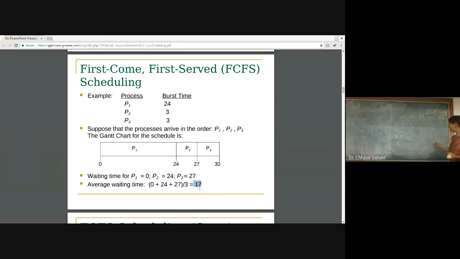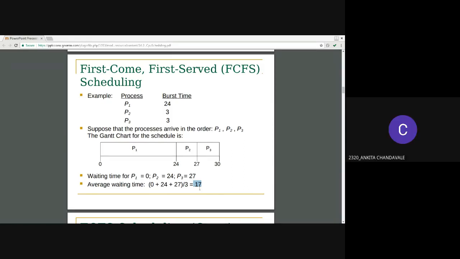If these processes arrive in this sequence, P2 will execute for 3 cycles, followed by P3 for the next 3 cycles, and then P1 will execute for the next 24 cycles. What is the finish time of P2? 3.